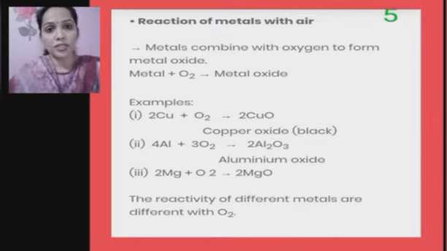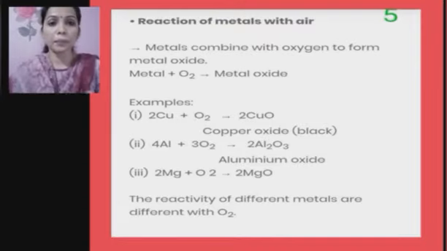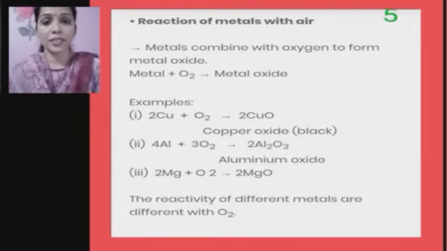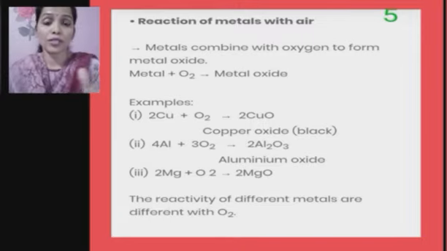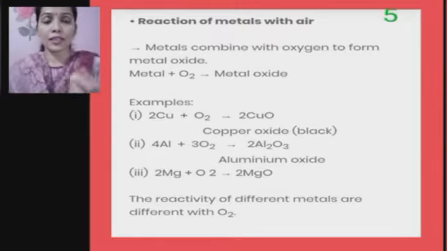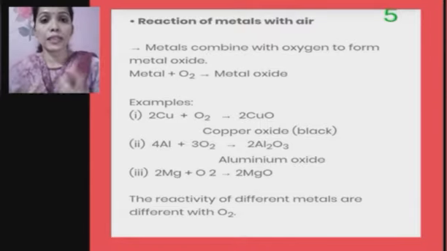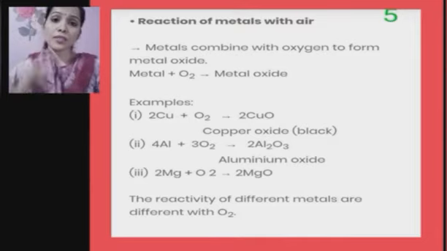Copper reacts with oxygen. You know that copper bottles, copper utensils become black also. Other than tarnishing, that is becoming green, they also sometimes become black or lose their luster. Aluminium also reacts with oxygen to become aluminium oxide, forming a coating and losing the shine, white luster after some time. Magnesium ribbon also, when you have seen in the lab, the new one looks very bright like silver, but after it's exposed to the air for a long time, it becomes slightly blackish. That is, it looks like cement gray, isn't it? So this is all because it reacts with oxygen.